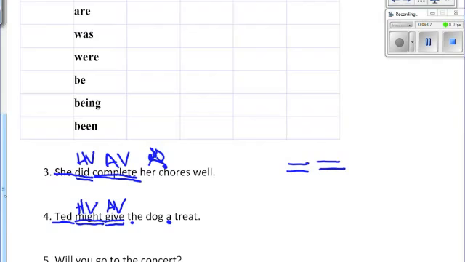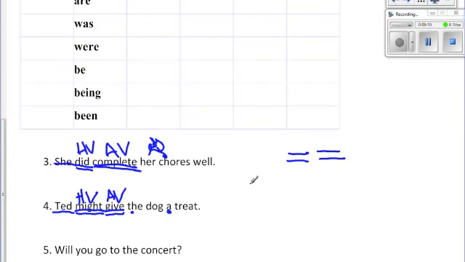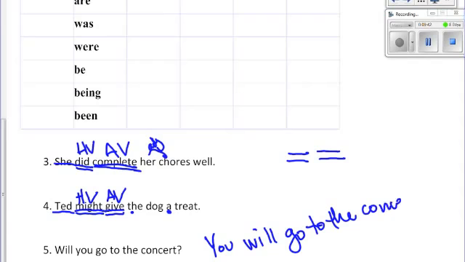So let's look at this last confusing one. Will you go to the concert? This one is a question. That means that it's kind of been curved around from what would help us to make it a question. So we're going to curve it back into a statement. So instead of the question, will you go to the concert, we're going to make it a statement to say, you will go to the concert. Period. We took it from a question and we made it a statement.